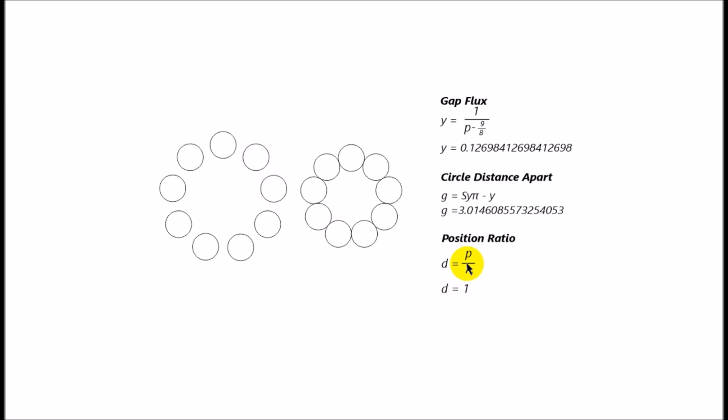And then we have position ratio, which only influences the radian in the whole equation if and only if the number of positions is different than the radius of the circle. So in this particular case, we have a radius 1 of 9 and a position of 9. D is going to equal 1. But in all other cases where the numerator is different than the denominator, you're going to have a different value for D.